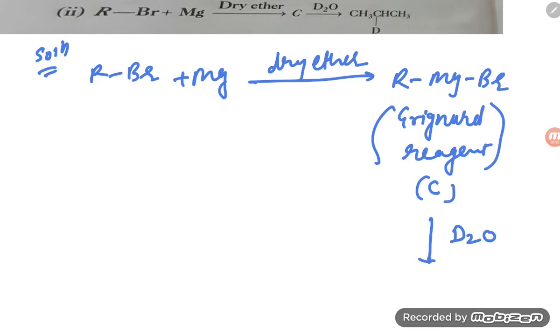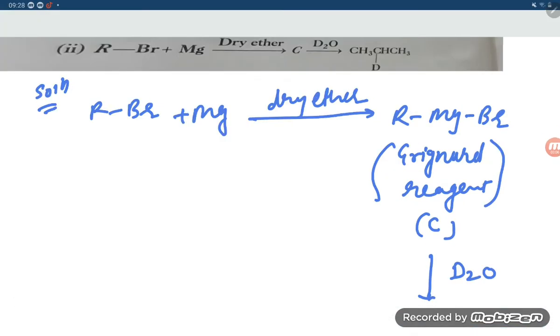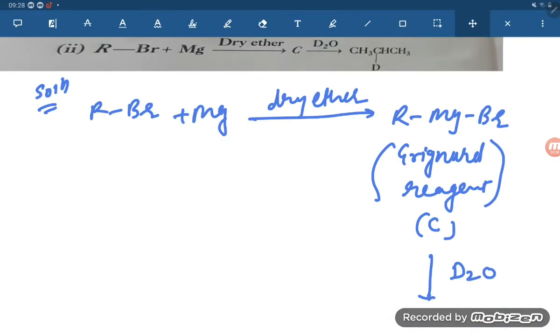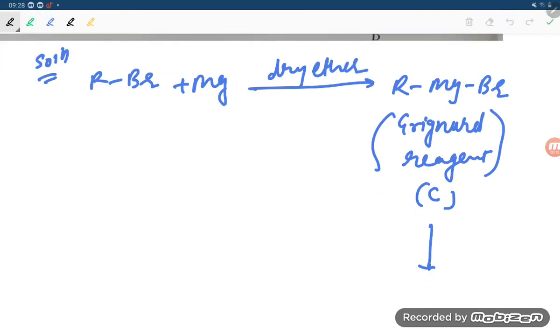Let me explain. Just as we can write water as HOH, similarly we can write deuterium oxide as DOD. So we are writing DOD.